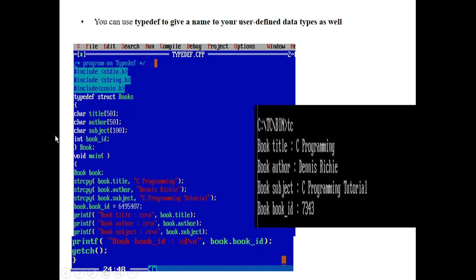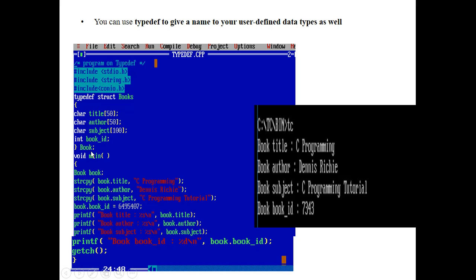Next, here I have written a small program on Typedef. First of all, I have included the basic header files and also the string header file. Here I am using the string copy method, that's why I have included the string header file. Next, I have written a structure on books. All members are character types except the book ID, which is of integer type.